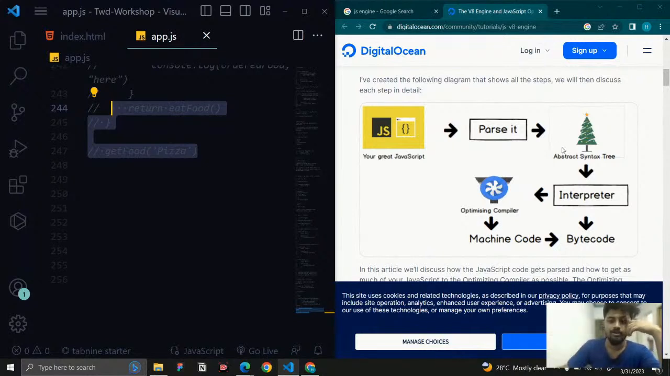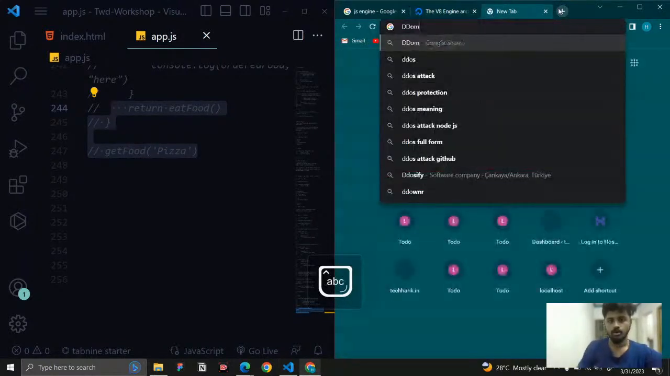And the next one is the abstract syntax tree. Once it has parsed all the code, it is going to create an AST. So what is meant by AST? AST is nothing but a tree-like hierarchy. If you know the DOM, it is similar to an AST. It forms a tree-like hierarchy with HTML. Let me search for what the DOM tree looks like.